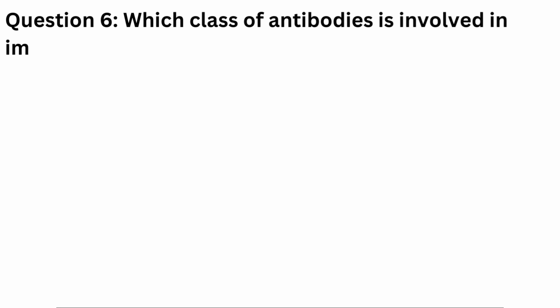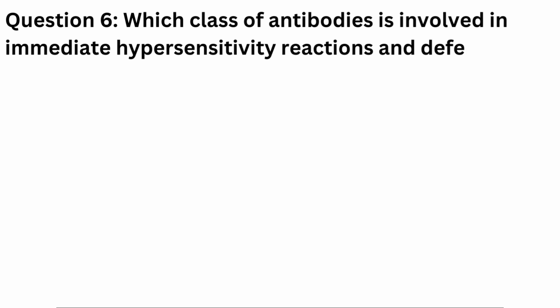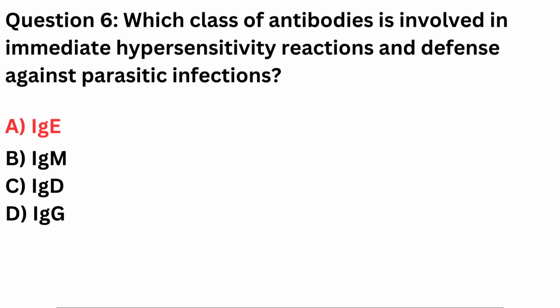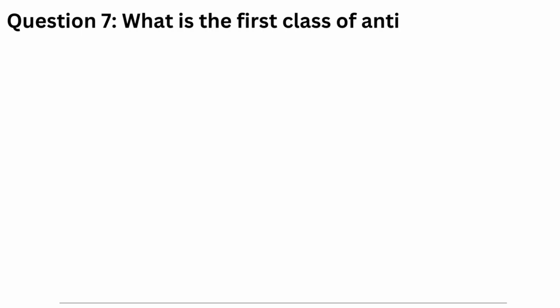Question 6. Which class of antibodies is involved in immediate hypersensitivity reactions and defense against parasitic infections? A. IgE. B. IgM. C. IgD. D. IgG. Correct answer is A. IgE.